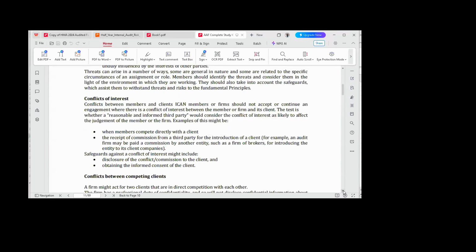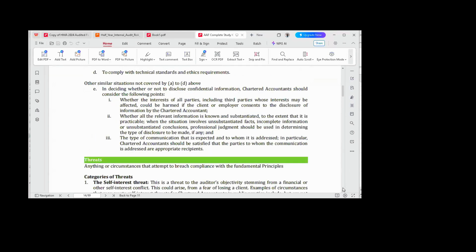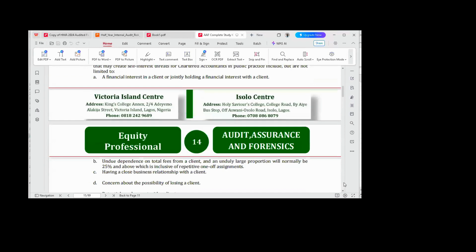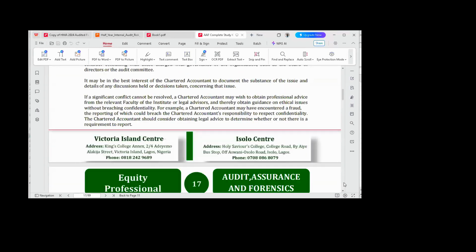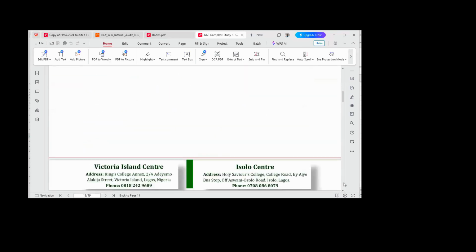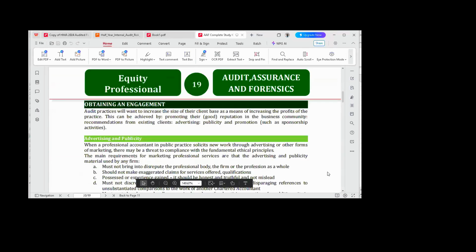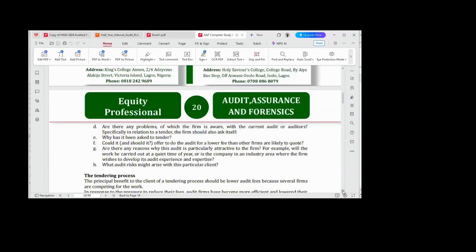The next one after that is chapter 3, obtaining an engagement, which talks about what happens in an audit firm. The other facilitator will take that with you. It's not what I'm going to take.